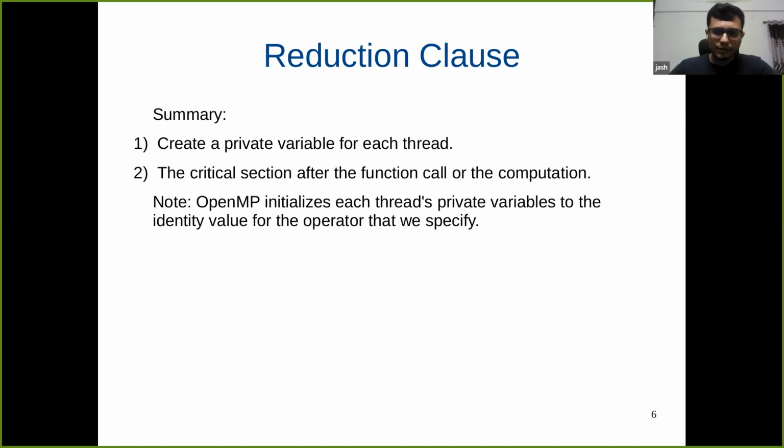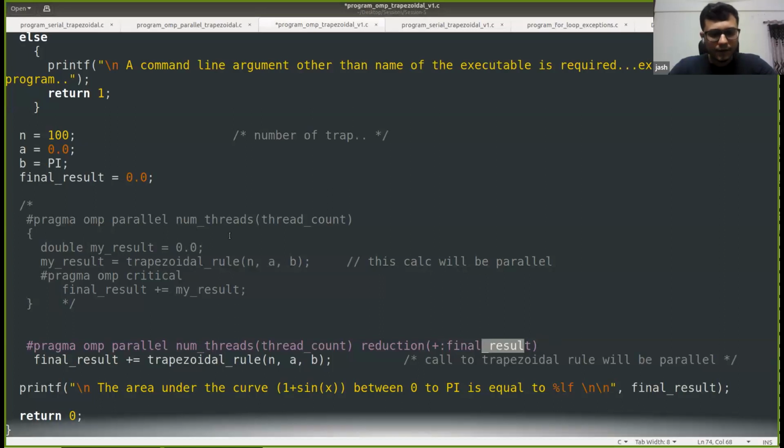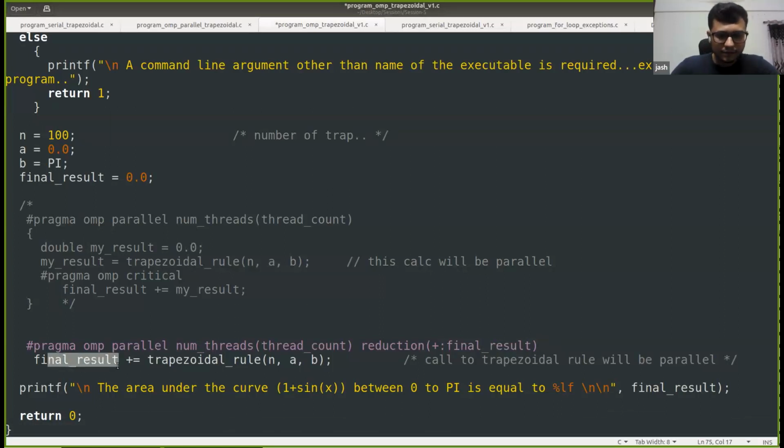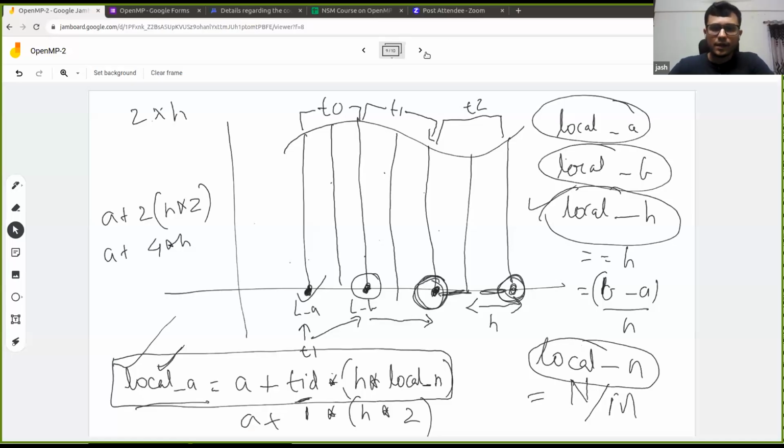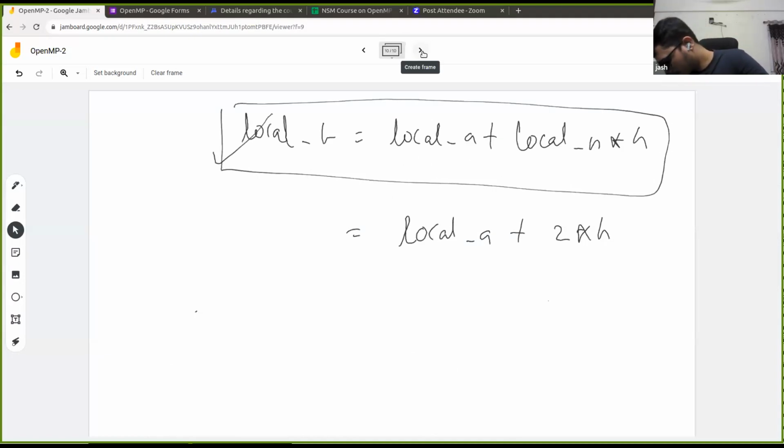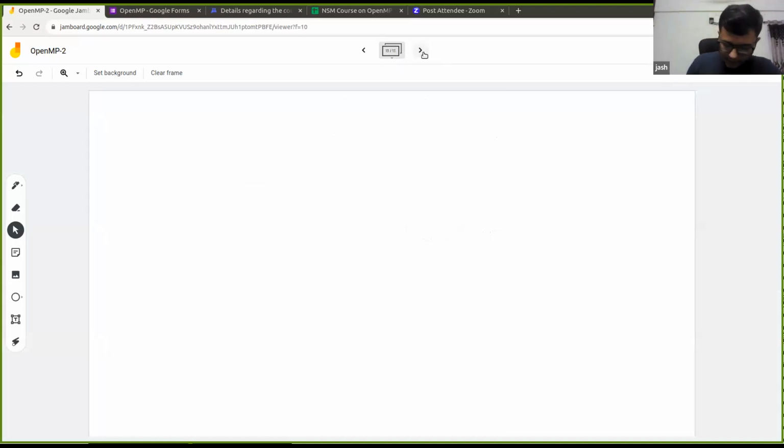And one more important point to note here is, let us say in this code, the thread private variable, right? Okay, let me share the whiteboard. So we are doing this thing, right? Let me put this out. We are doing this thing, right?